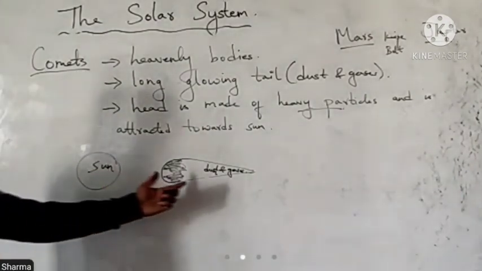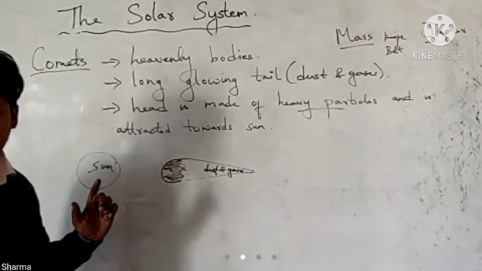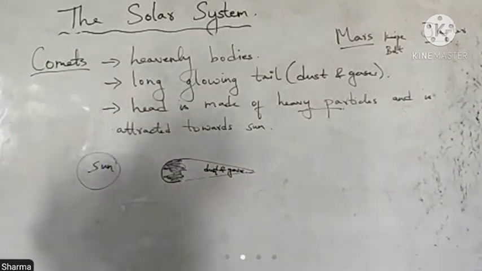So when it moves towards the sun, we can view these comets. So when a comet enters the earth's atmosphere, it burns up due to the heat produced by the air friction.